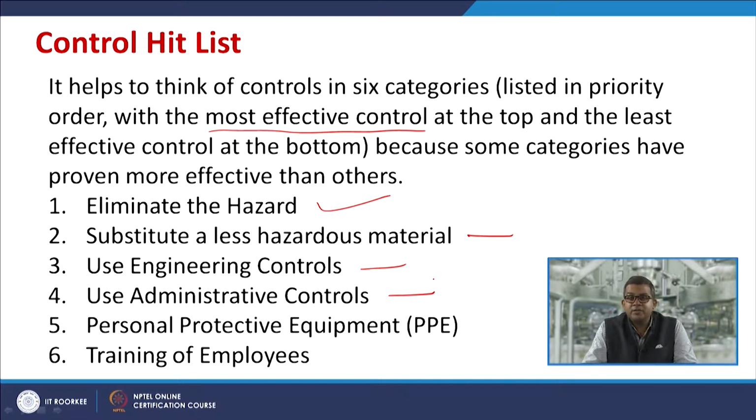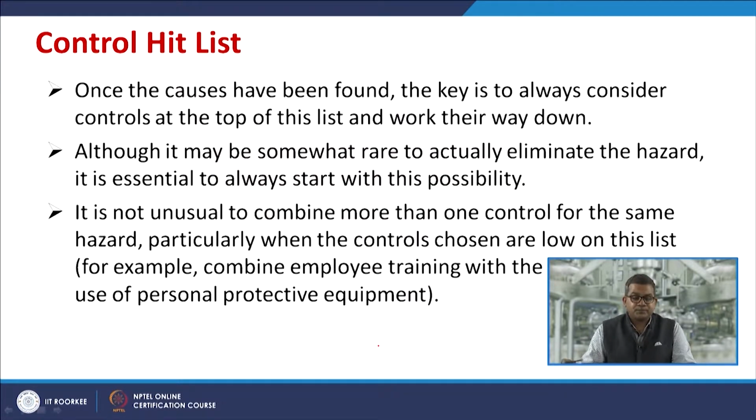Sometimes this administrative control may include controlled zones, adopting the protocol of the controlled zones, so that common people, or those who are not required at that workplace, may be cordoned off from going into the controlled zone. So, these are some examples of the use of administrative control. Then use of personal protective equipment, PPE, and then the training of the employees.